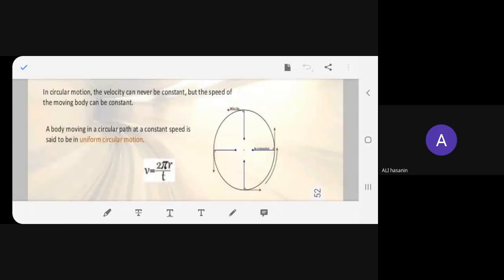So I'm giving you this as homework. Think it over. I'm not going to give you the answer to this, so we can discuss it tomorrow. This is a task for you. Find out why I asked you this question: that velocity can never be constant, but the speed of the moving body can be constant.